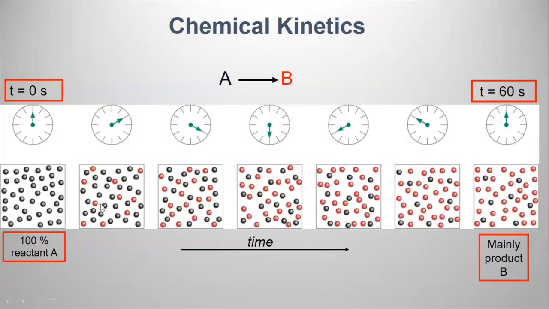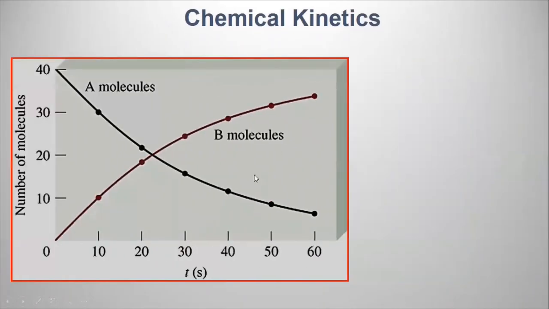As you progress, the reactant is decreasing and the product is increasing, and that's what you see in this graph. As you progress, the reactant concentration is decreasing and the product concentration is increasing. So now, how do you measure the rate? You have concentration versus time.